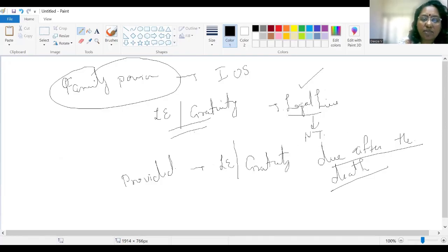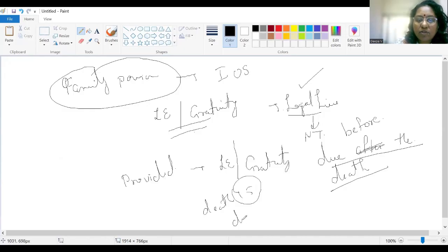Now you just see the situation where the gratuity is due before the death of the employee. Okay, employee's death is on 15th and the due date is 11th. That means the income was due to be received in the hands of the employee. However, since he dies on 15th and on 18th they have made the payment, it is received by the legal heir.